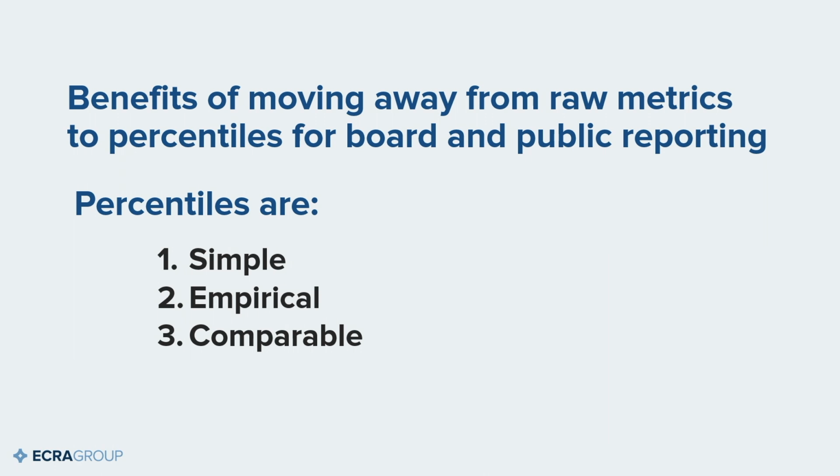And so percentiles have a lot of great properties, three of which I'm going to talk about here today. One is they're simple. They're easy to communicate, they're easy to understand. People are used to digesting percentiles with data. Two is they're empirical. And by empirical, I mean they reference what actually exists across the state. They don't have state policy layered on top of it, which confounds our ability to understand exactly what's going on. And three, they're comparable. There's a lot of metrics on the state report card, and without converting raw metrics to percentiles, we don't have a way to compare values to each other to extract different storylines.